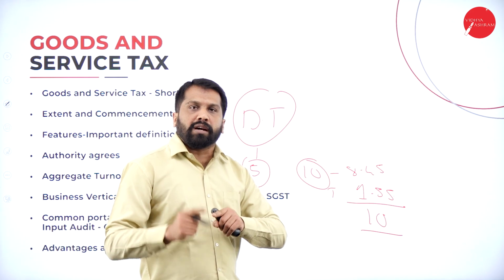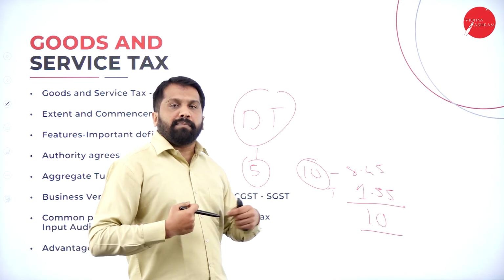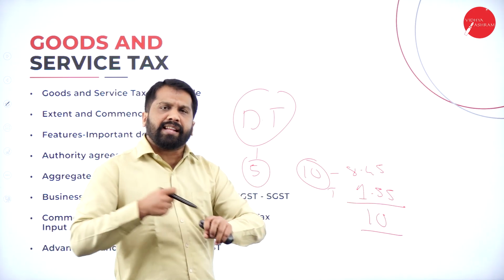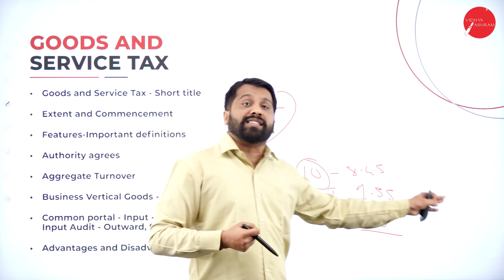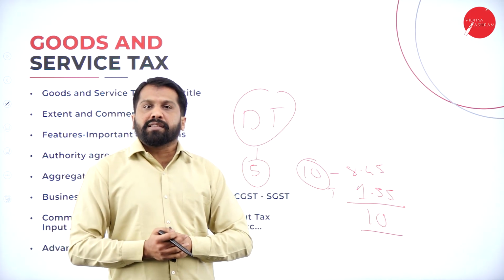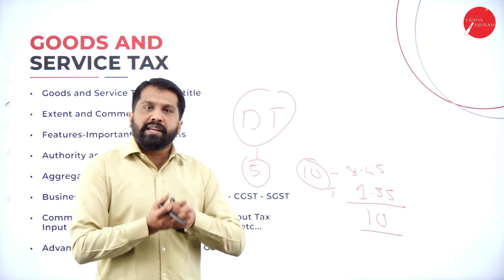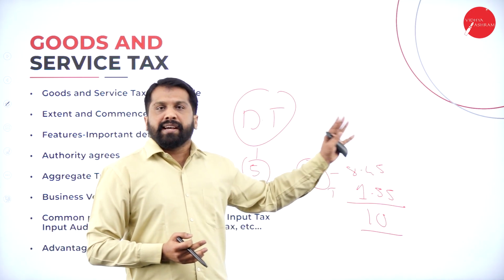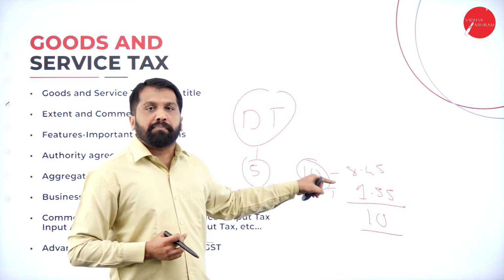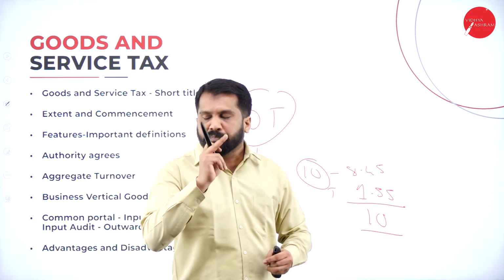The shop owner, on behalf of you, will pay tax. I am the only customer, but like me there are 1,000 customers. He collects 1 rupee 50 paise from 1,000 customers. After collecting, it will be something like 1,500, and he will go and pay it to the income tax office. On behalf of me, this fellow will go and pay tax. That is called indirect tax. Hope you are clear? Good.